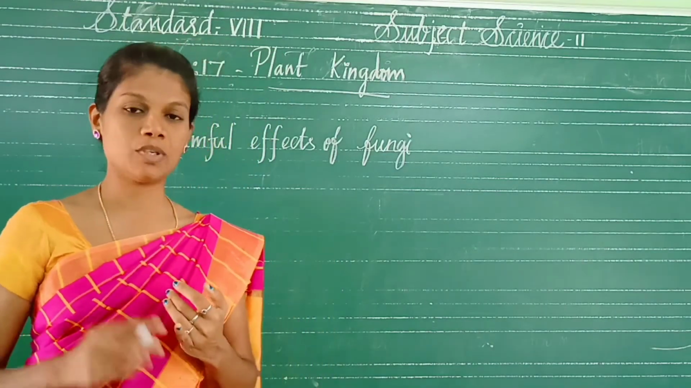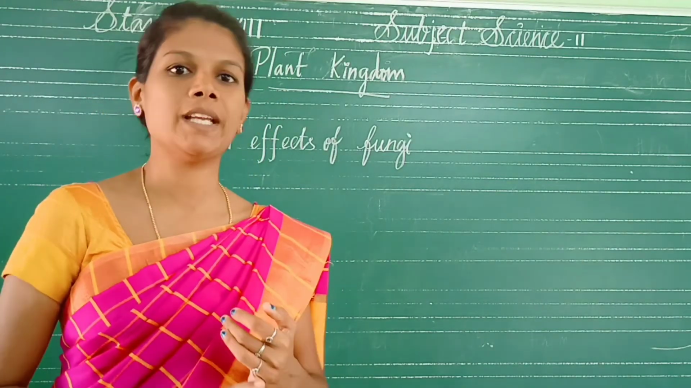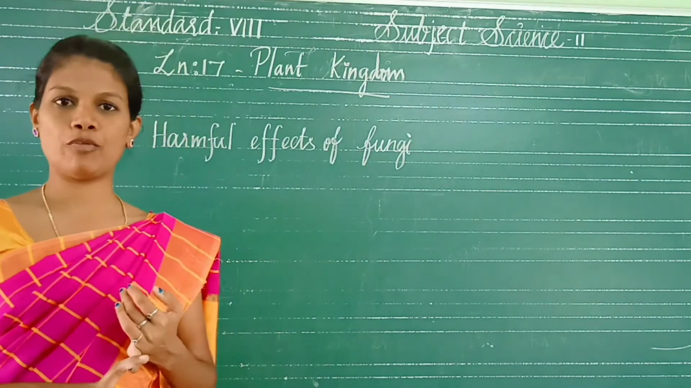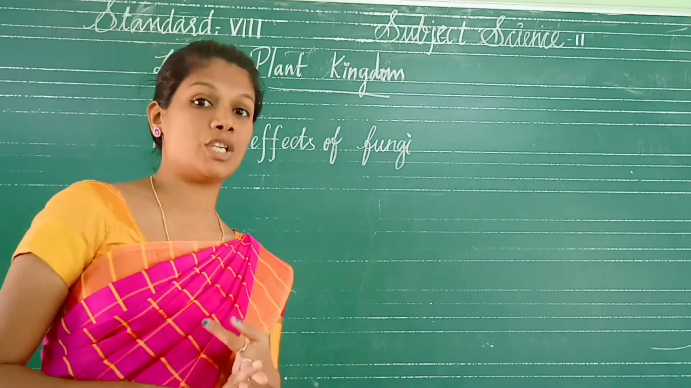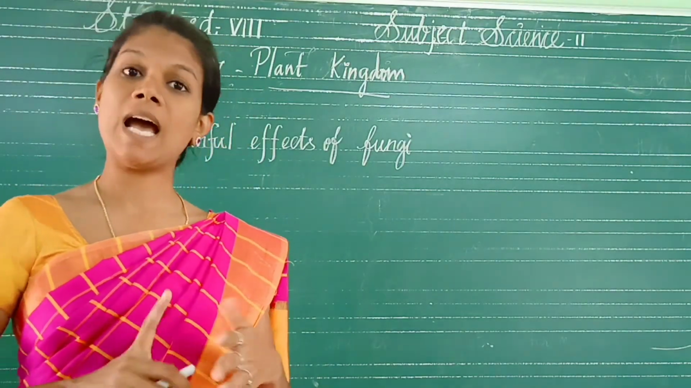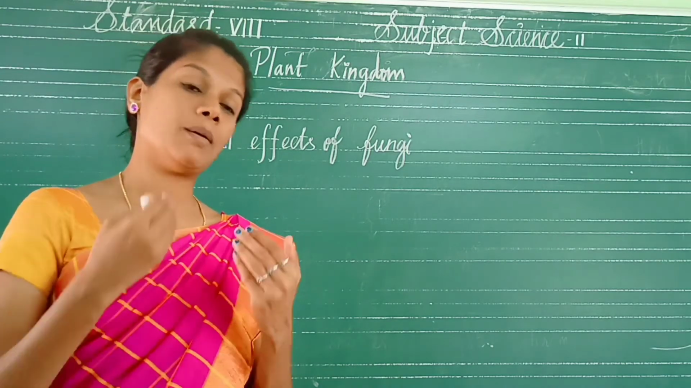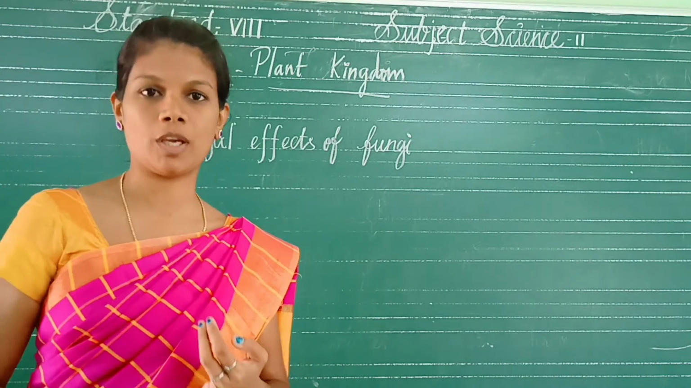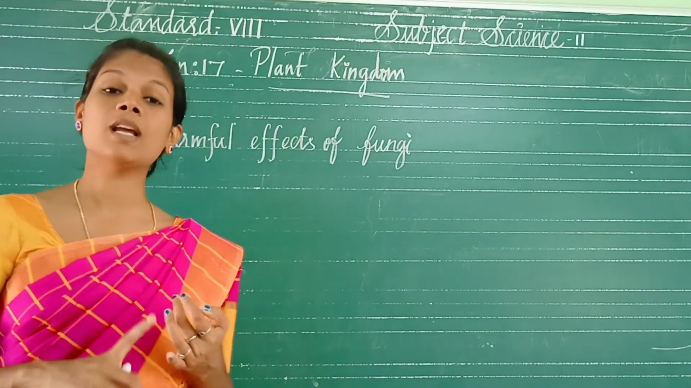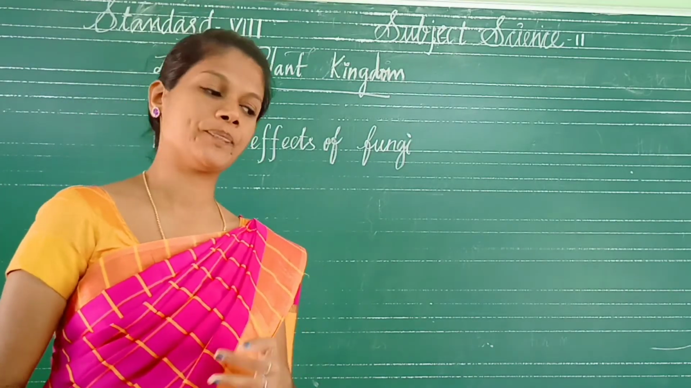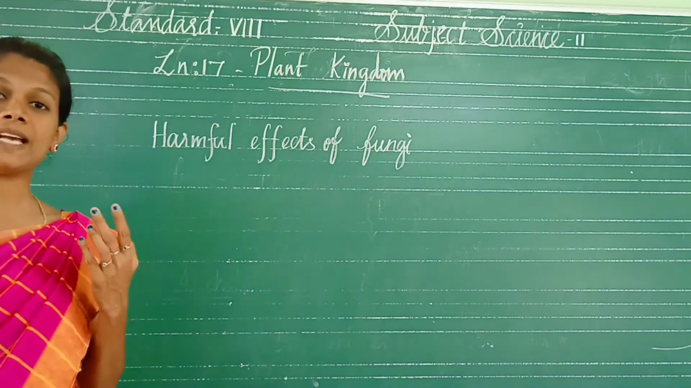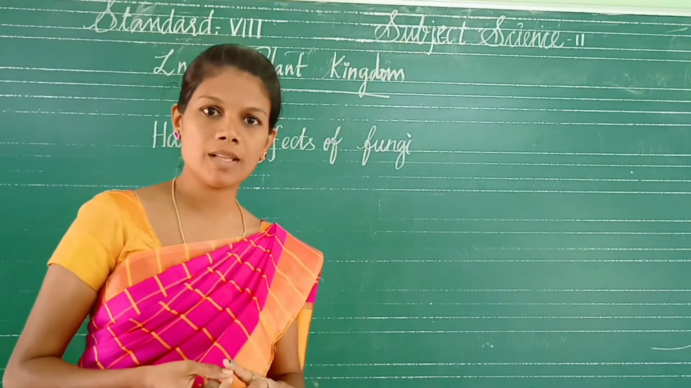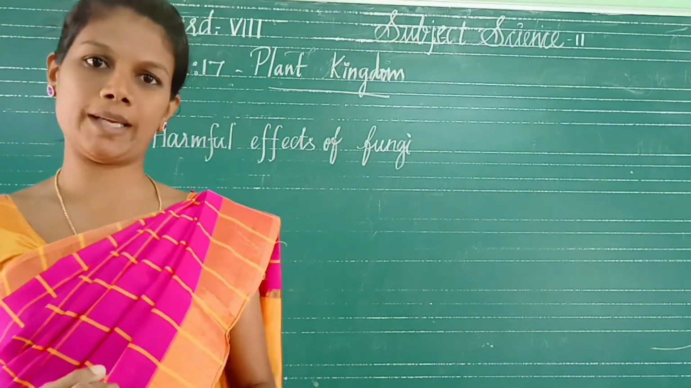In this lesson we discuss the plant kingdom only. What are the things? Thallophyta, Bryophyta, Pteridophyta, Gymnosperms, Angiosperms. Totally it is divided into two types, phanerogams and cryptogams: flowering plants and non-flowering plants. In the previous class we discussed two topics: algae and fungi.